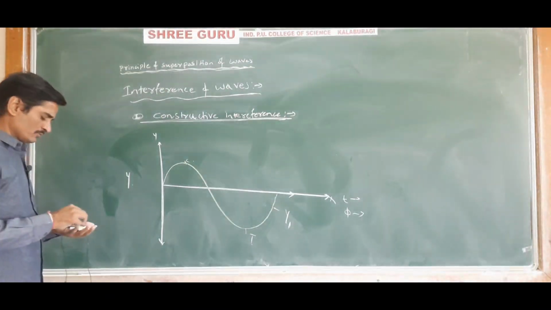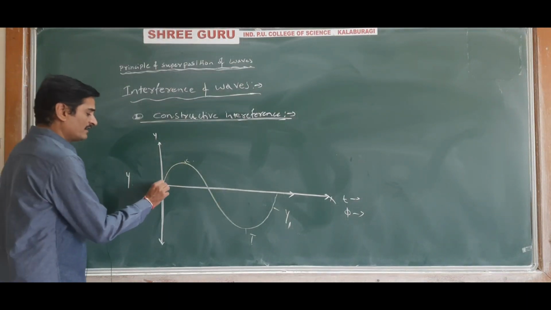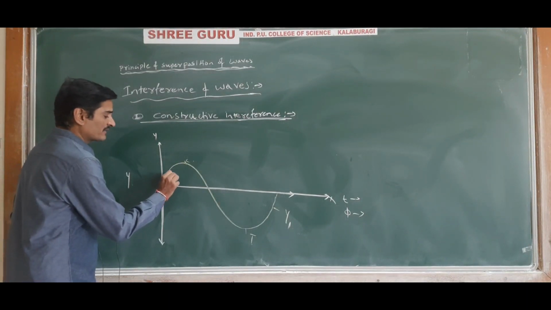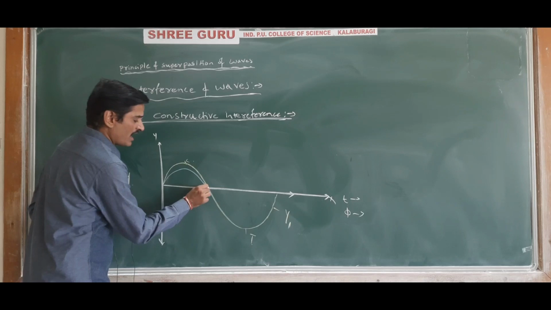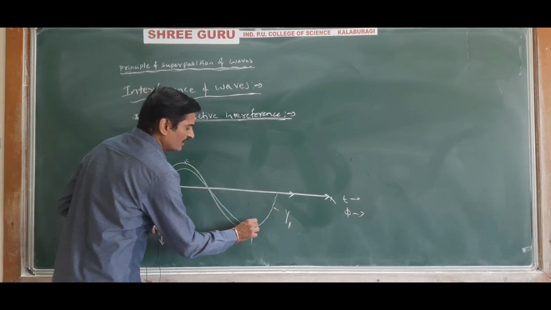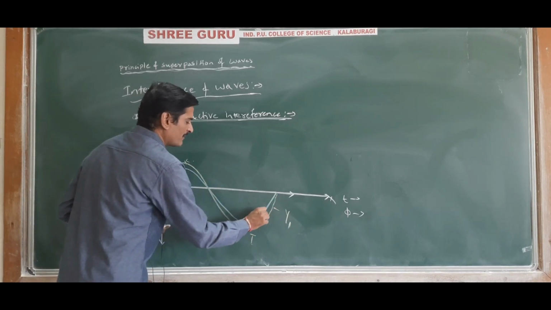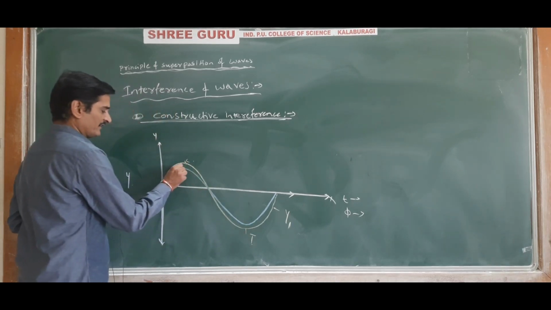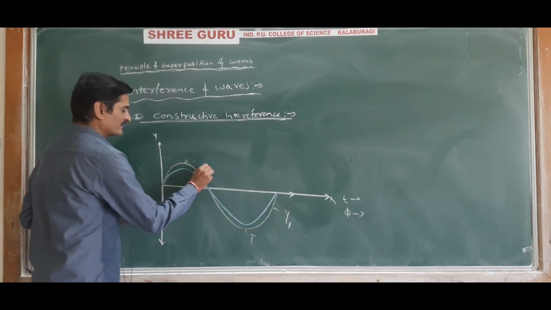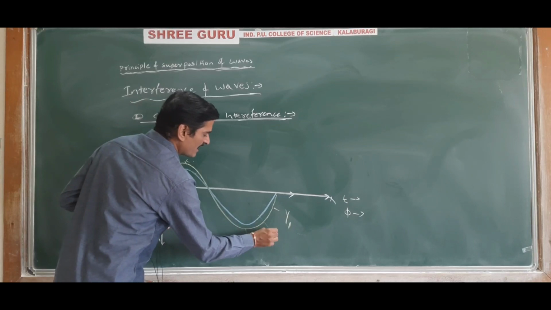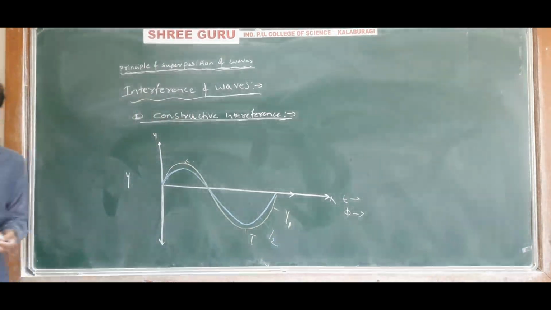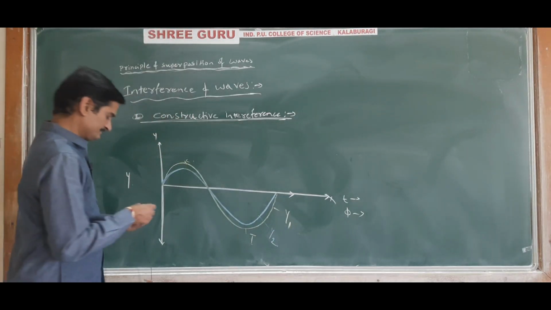Now there is another wave, the second wave, such that both waves are superimposing on each other and the resultant displacement will be maximum. Let us say the displacement of the second wave is y2.